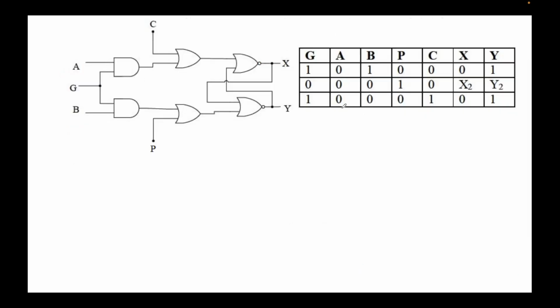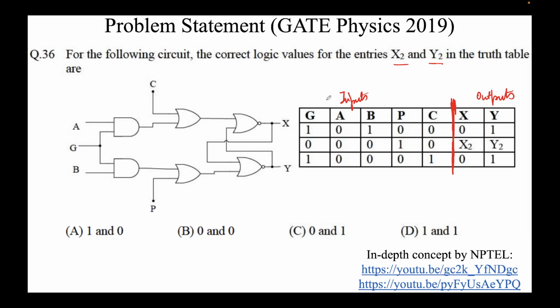I'll write this question again here and solve it. Let's look at the second line, because we know the values of x and y in the first line. The value of g is 0, the value of a is 0, the value of b is 0, the value of p is 1, the value of c is 0.